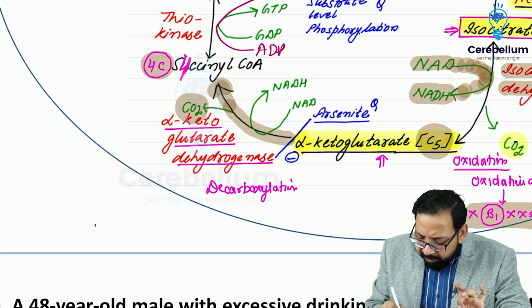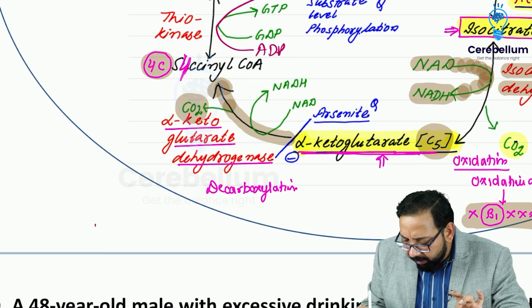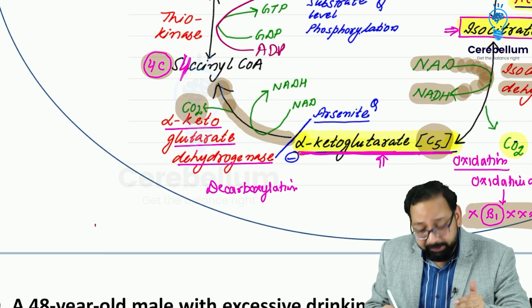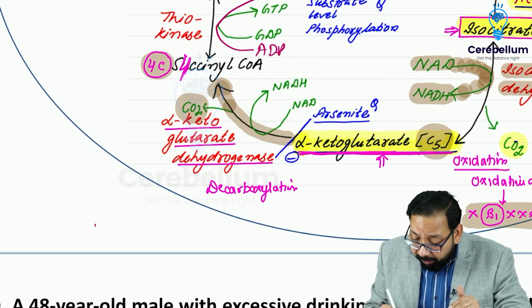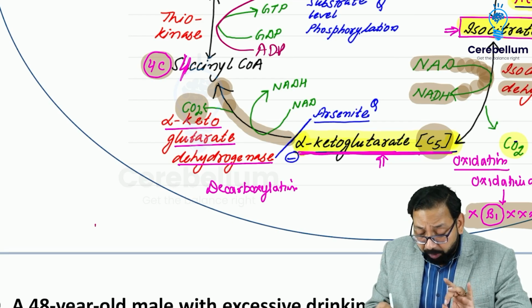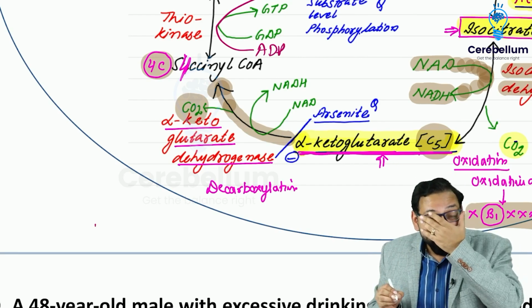Dehydrogenase. Alpha ketoglutarate is the substrate. Many times in an enzyme name you will find the name of the substrate, alpha ketoglutarate, and the action of the enzyme, dehydrogenase. So it removes hydrogen from alpha ketoglutarate. Whenever there is removal of hydrogen, there is oxidation.